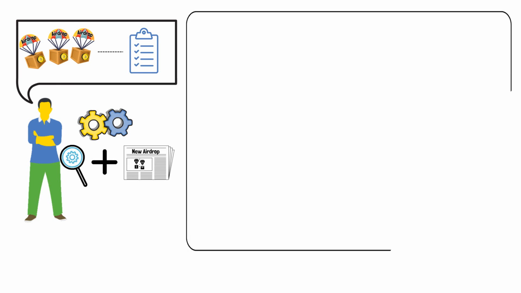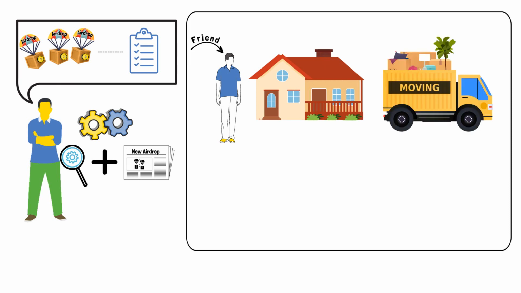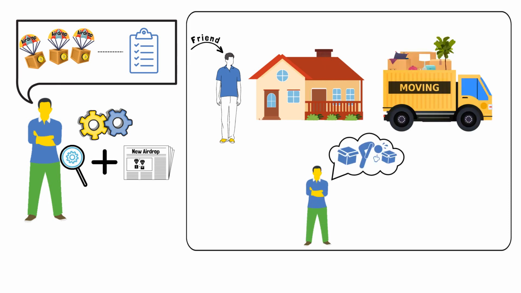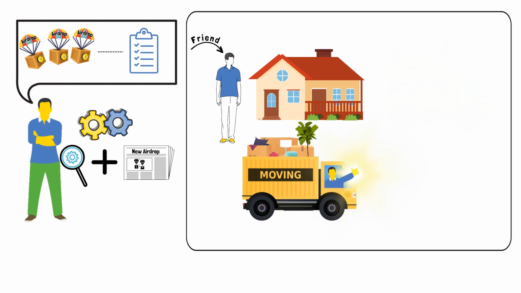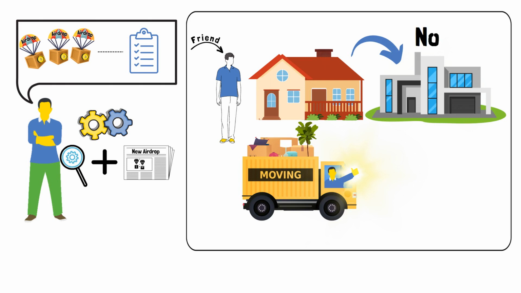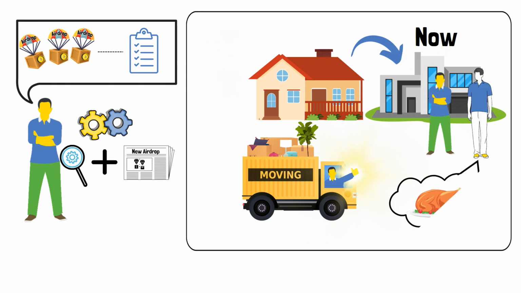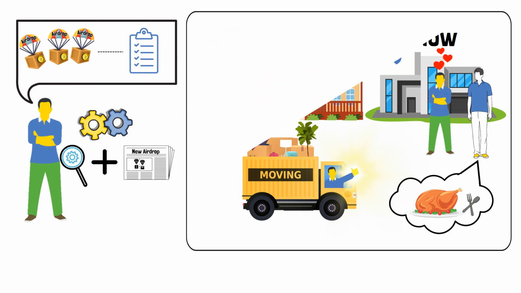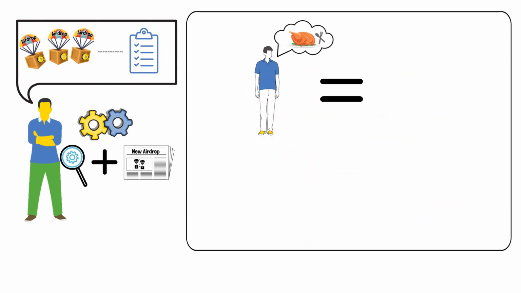Here, consider this simple analogy to understand how crypto airdrops work. Your friend is moving out this weekend. You realize that it's a draining process and that extra hands would never hurt in a situation like this. You offer to give them a ride, help them move their stuff from their old place into the new one. You help them now, so eventually, when they're all set up in their new apartment, they invite you for dinner. You help them in an early stage of their life or a project, so now, once they've gained speed, they reward you. You could put it this way: the invitation for dinner was the airdrop.